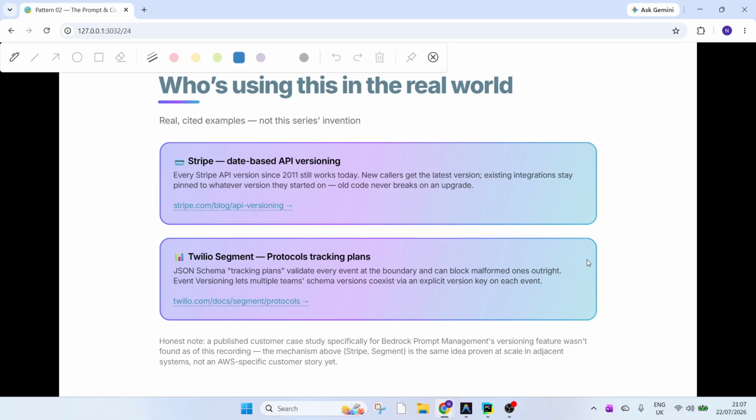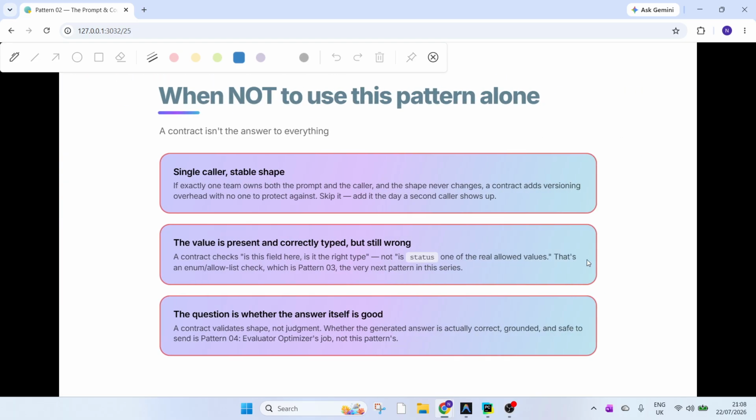Tivolos is another example. It does the same for event tracking. A JSON schema tracking plan will hit every event versioning. Let's test those schema versions. I couldn't find a published customer story for Bedrock's own prompt versioning feature yet. It might be there, but it's too early to say.